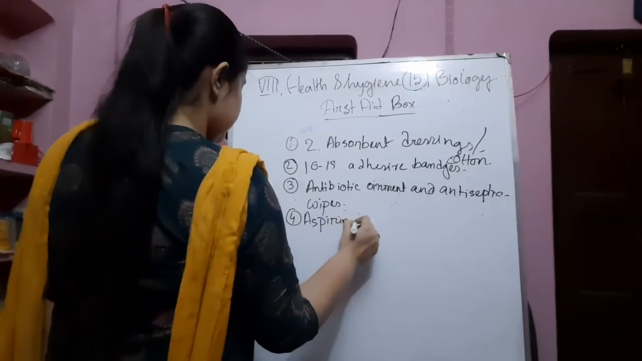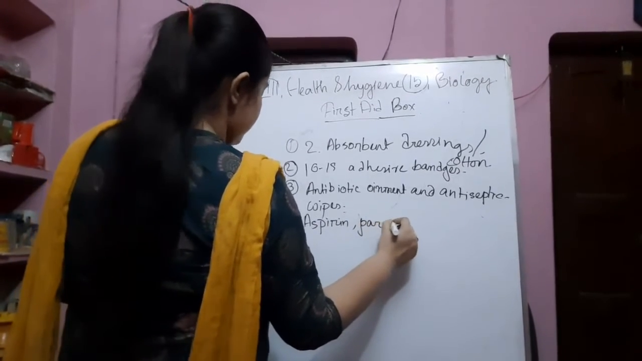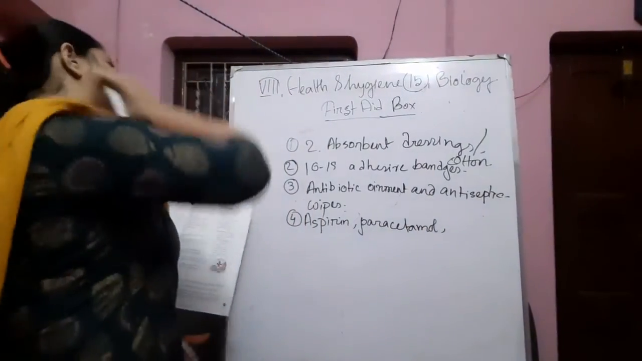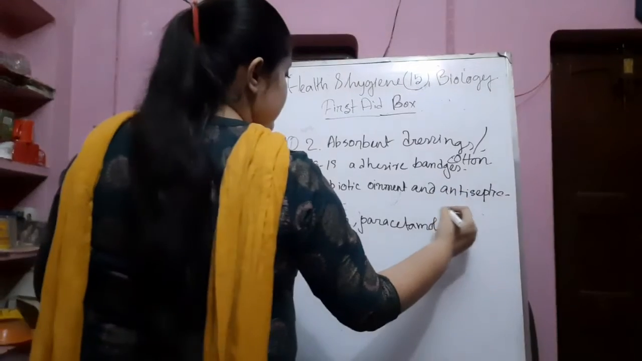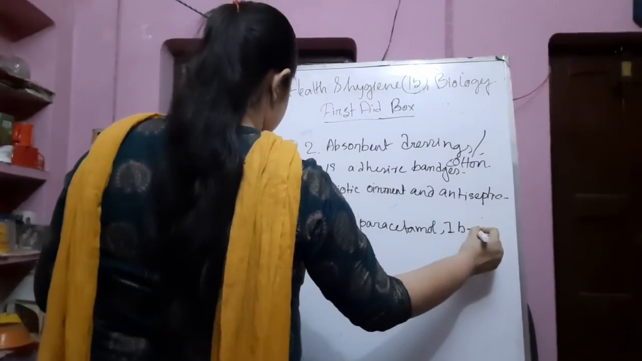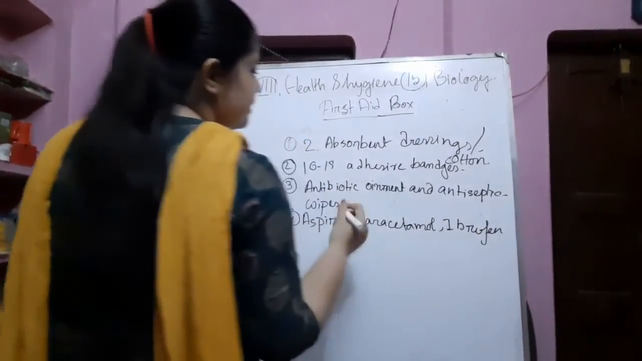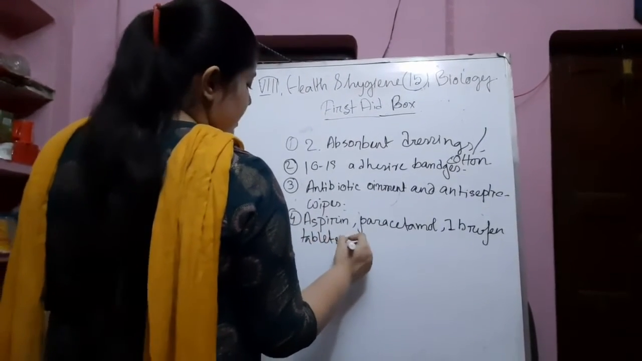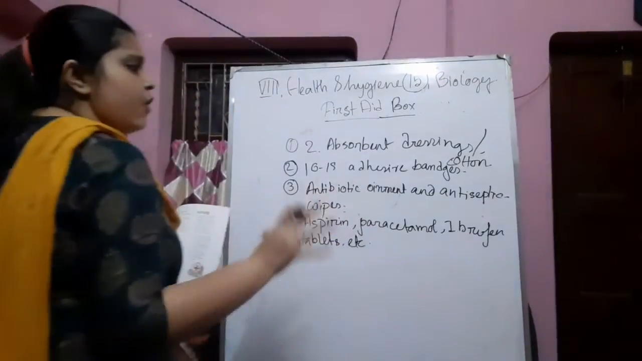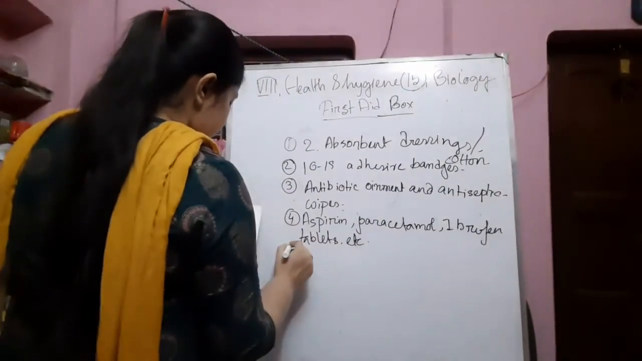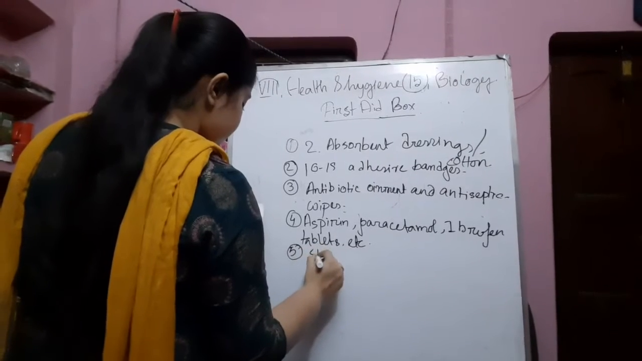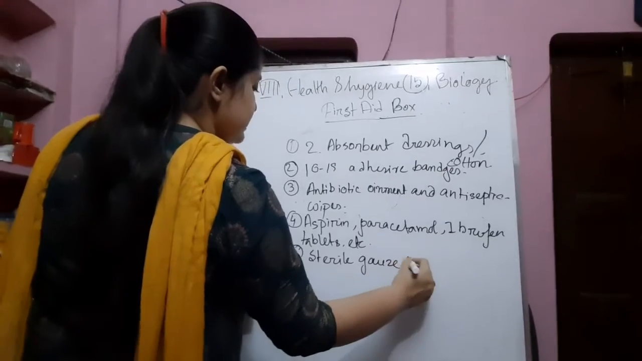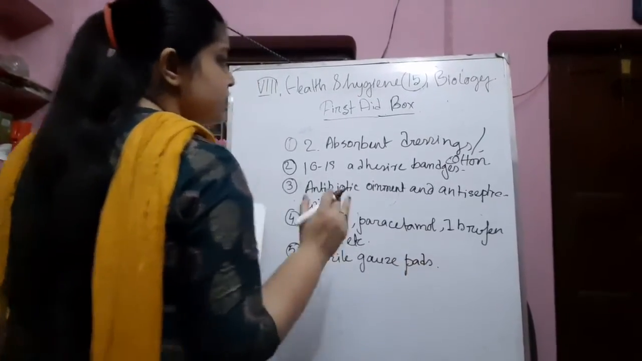Fourthly, aspirin. These are the medicines. Paracetamol for fever and also for pains. Next, ibuprofen tablets and other important tablets you can also take. The next is sterile gauze pads, by which we can soak up the bleeding.